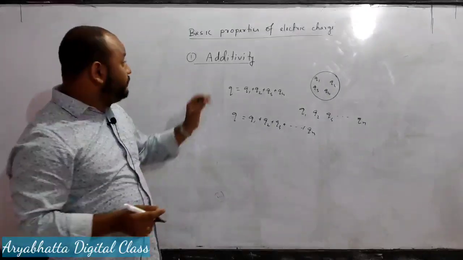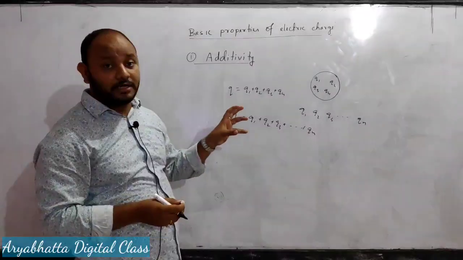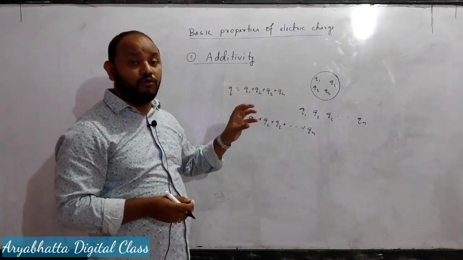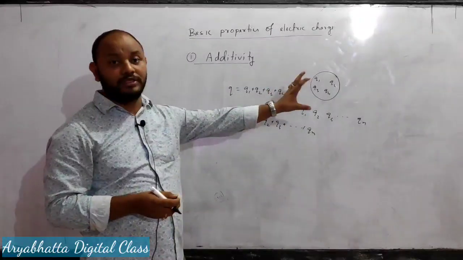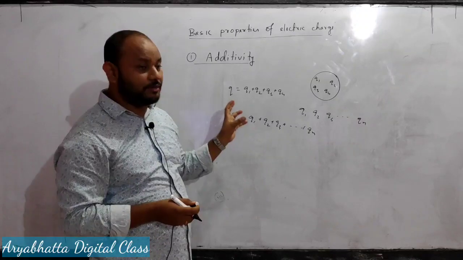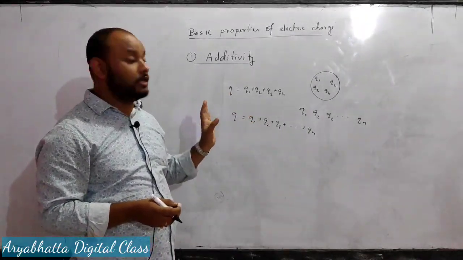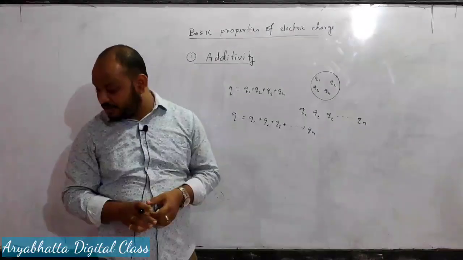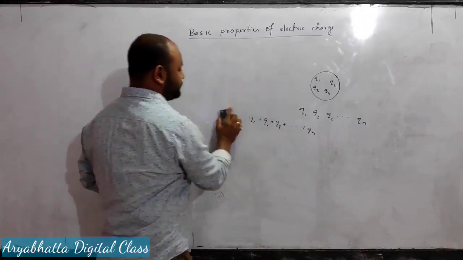So additivity of electric charge means the total charge of an isolated body is the algebraic sum of all the individual charge particles located at different points inside the body. It will follow the simple algebraic addition because electric charge is a scalar quantity. So this is the first basic property. And the second basic property is the quantization of electric charge.